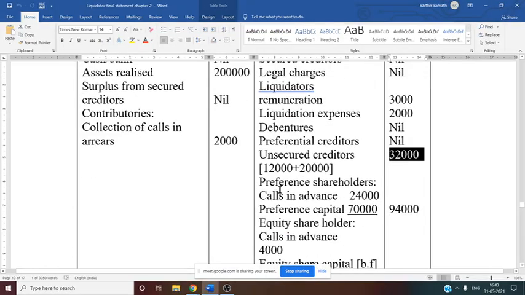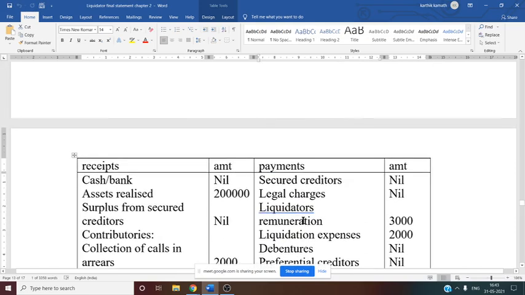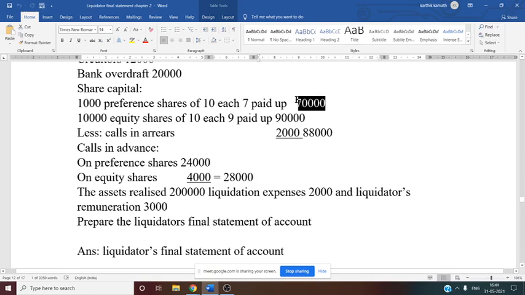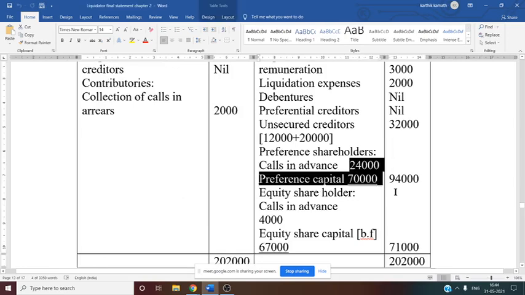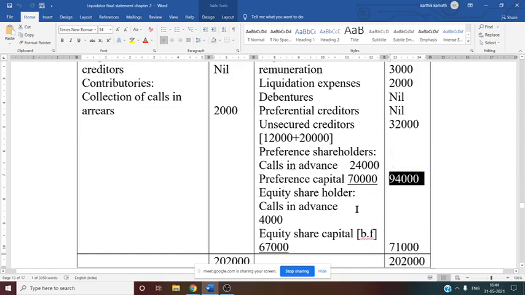See this now. Next thing, preference shareholder. After giving the payment to the unsecured creditor, if there is any remaining balance with the liquidator, it is distributed among the shareholder. First, liquidator will give their advances, excess money paid by the shareholder to the company, that needs to be returned first. So calls in advance 24,000 is returned. After that, their capital is given back. So now preference share capital given in the question, that is 70,000. So same 70,000 you have to give here, 70,000 plus calls in advance 24,000, preference shareholder total, that is 94,000.